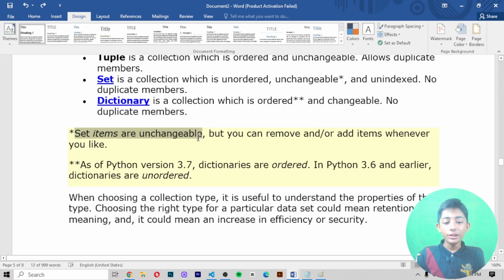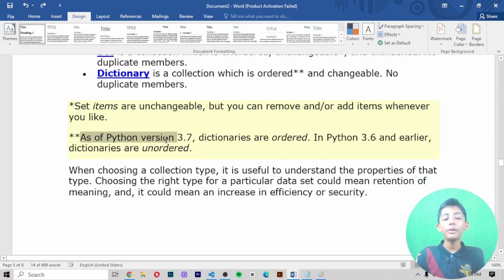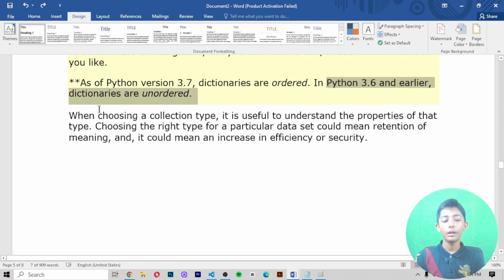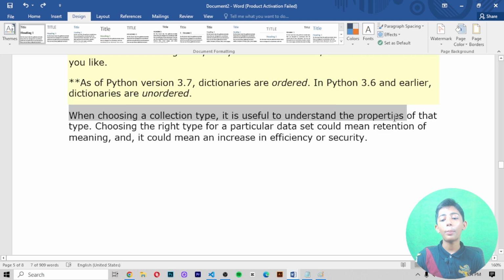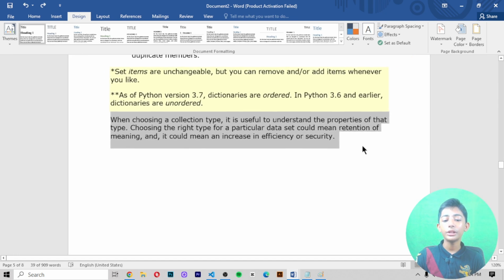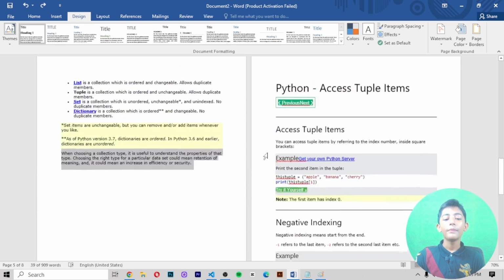Set items are unchangeable, but you can remove and add items whenever you like. As of Python version 3.7, dictionaries are ordered. In Python 3.6 and earlier, dictionaries are unordered. When you are choosing a collection type, it is useful to understand the properties of that type. Choosing the right type for a particular dataset could mean retention of meaning, and an increase in efficiency or security. So here you can see it.